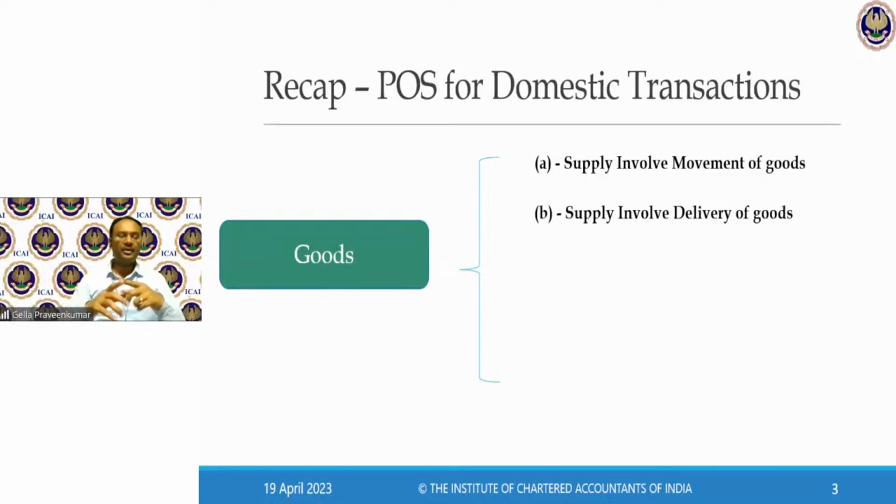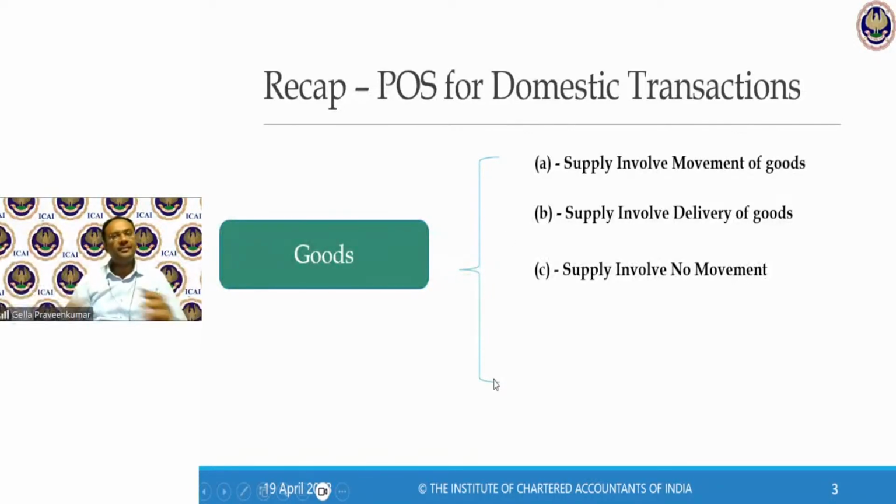This is a tri-party model, bill to, ship to. The manufacturer bills to the wholesale dealer, ships to or delivers to the recipient. So when there is a tri-party model, the third party is the person who gives the instruction. In this case, the provision says that you identify the place where such person is registered. That should be your place of supply. In the tri-party model, identification of a third person is something which is important.